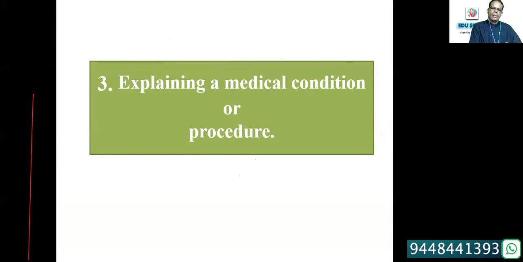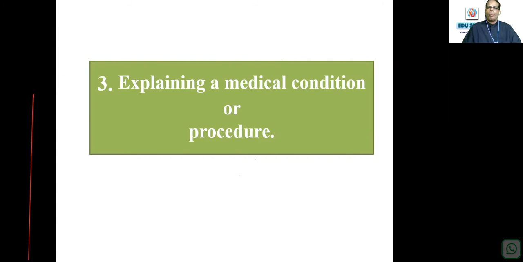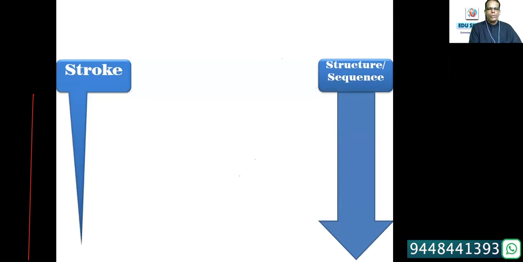So first you start the interaction. Second thing is you have to take the patient history by asking an open-ended question in the beginning. Later, to clarify, emphasize or ascertain the information, you can ask closed-ended questions. But in the patient history part, you start with open-ended questions. And the third part is explaining a medical condition or procedure. If someone has not attended my previous session, you might find a bit of a challenge somewhere. Don't worry, because I'll be presuming that you have attended my sessions.